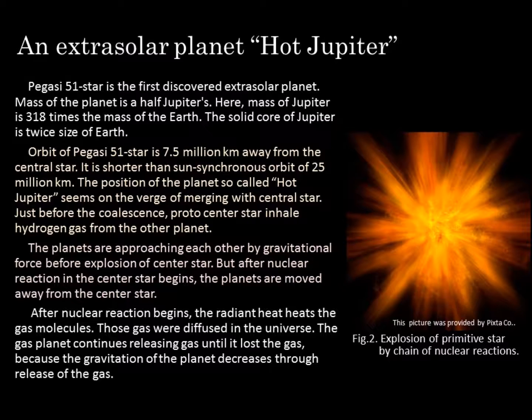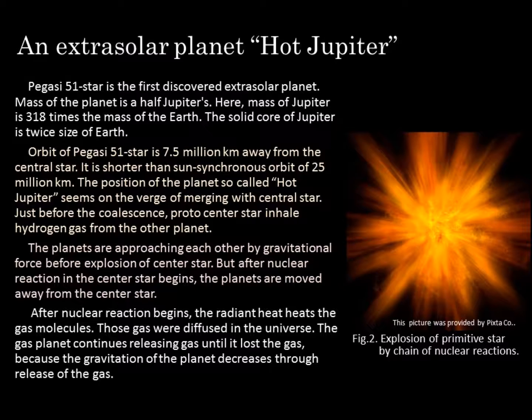Orbit of Pegasi 51 star is 7.5 million kilometers away from the central star. It is shorter than Sun synchronous orbit of 25.3 million kilometers. The position of the planet, so-called hot Jupiter, seems on the verge of merging with the central star. Just before the coalescence, proto-center star inhales hydrogen gas from the other planet. The planets are approaching each other by gravitational force before explosion of center star.